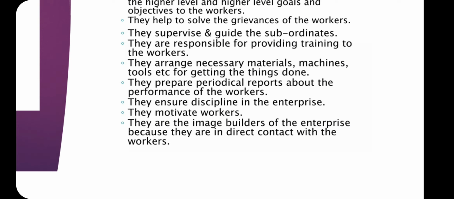Next is they ensure discipline in the enterprise. As we have discussed, maintaining coordination and maintaining discipline is the responsibility of every employee in the organization. So here it is the responsibility of the lower level management to ensure that there is proper discipline and that workers follow proper rules and regulations in the organization.